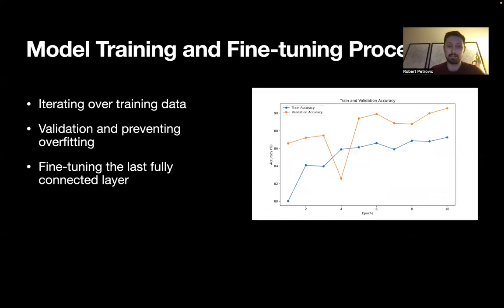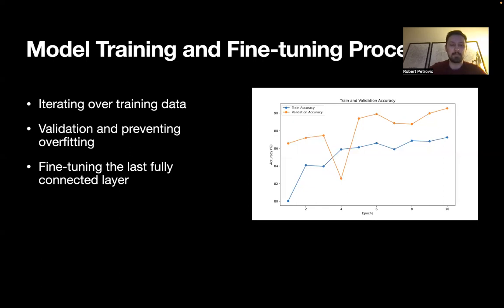During the training process, I iterated over the training set using the data loader, and I fed the input data to the model. The model was validated on a validation set at regular intervals to ensure that it was not overfitting. The last fully connected layer of the model was updated to match the number of classes, which in this case was 2, young and old. And then this last layer was fine-tuned during training.